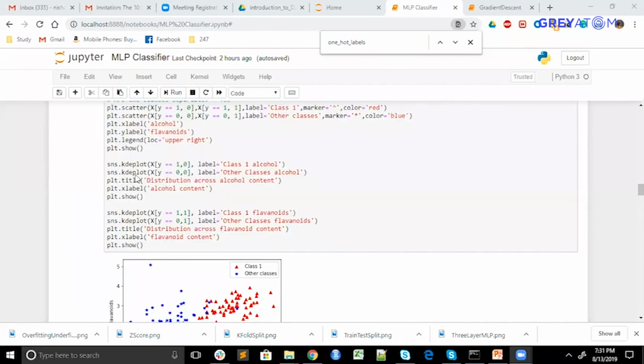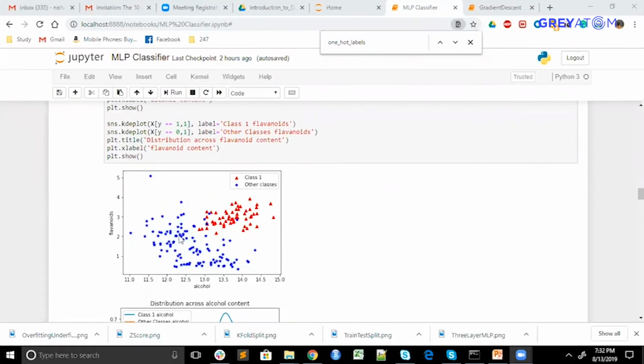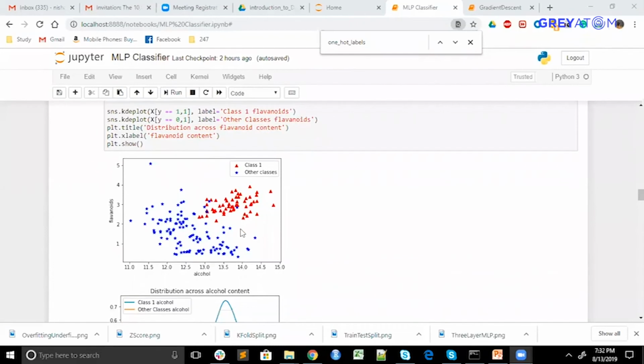What does the x-axis represent here? Alcohol content. So what does this say? Class 1 has higher alcohol content than other classes. So there is some differentiation. Alcohol content has the power to differentiate between the two classes. That's what this diagram is explaining.